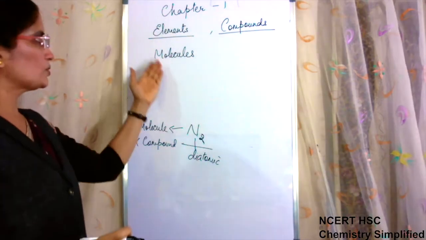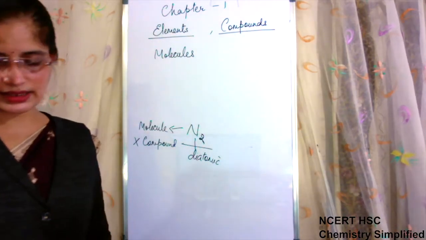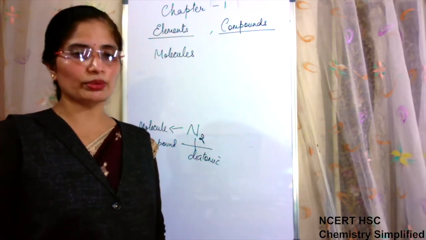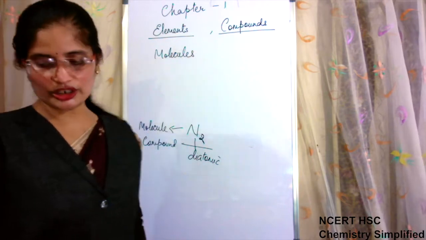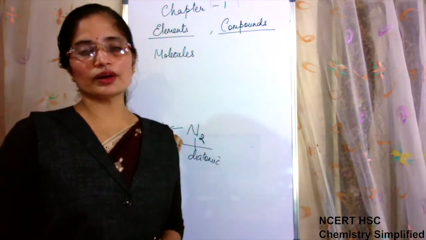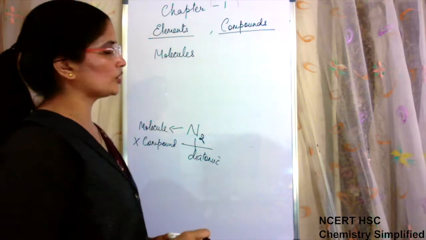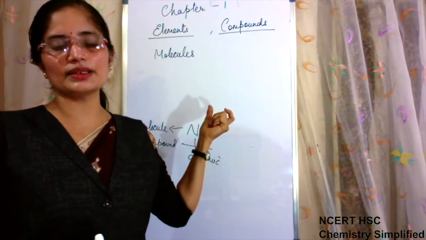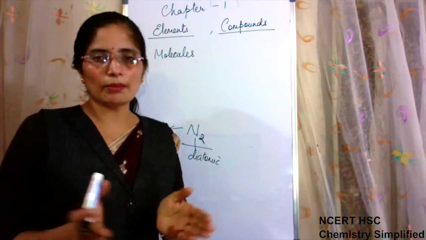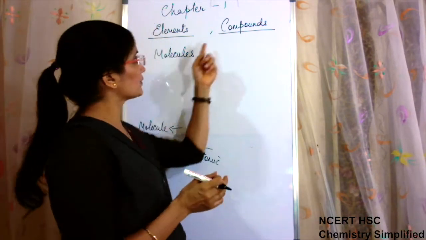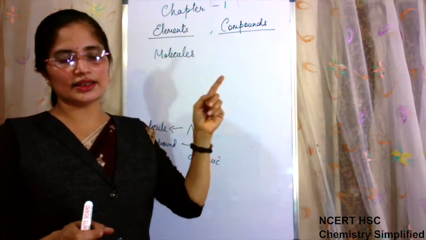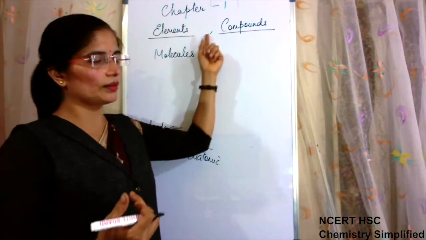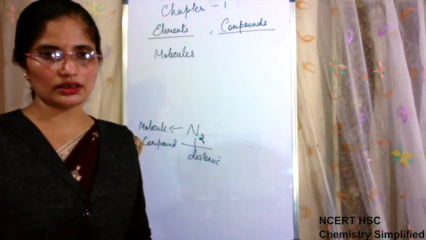If I talk about molecules, molecules are formed by the combination of atoms in fixed proportion. They make the molecules. Same is the definition of compounds. Compounds are formed from different elements. In case of molecules, it is not compulsory that the elements which are combining are different, but in case of compounds, it is necessary that the elements which are combining should be different. Again, they will combine in a fixed proportion to make a compound.